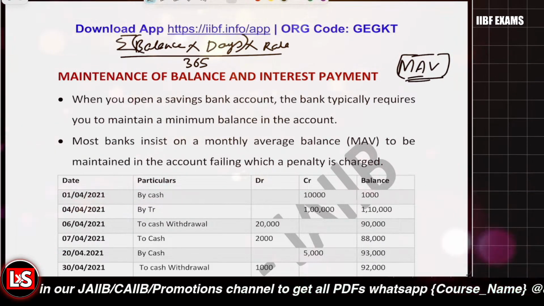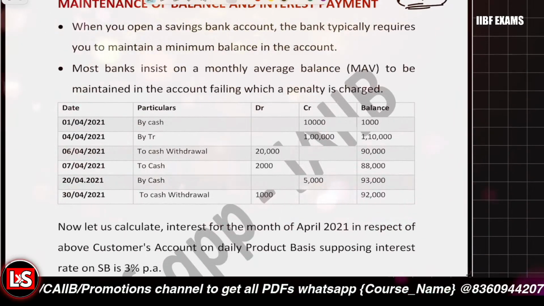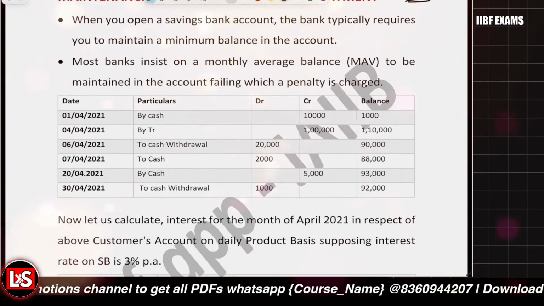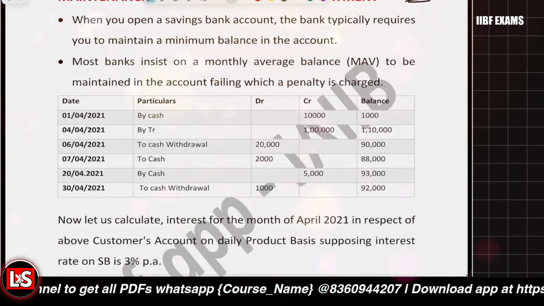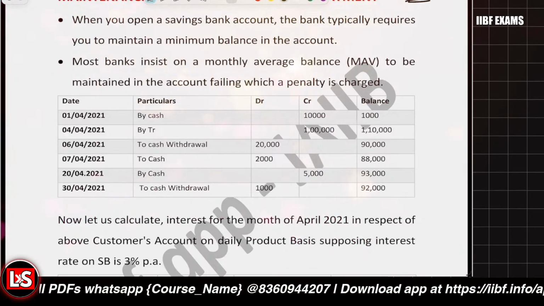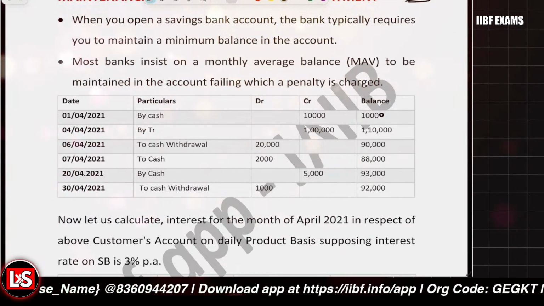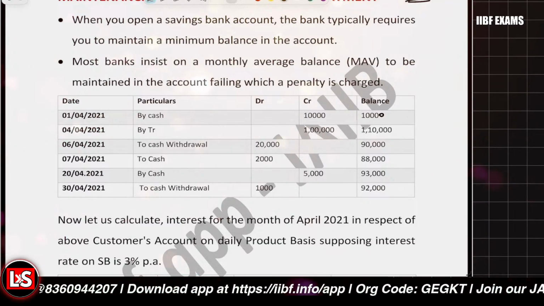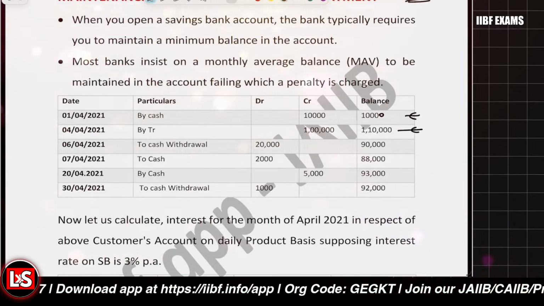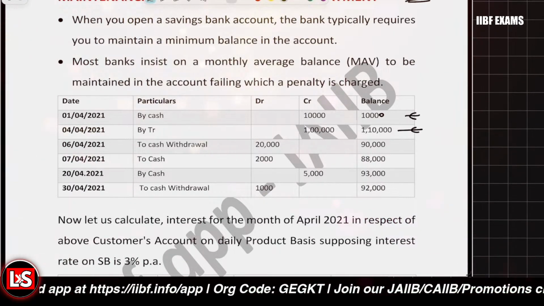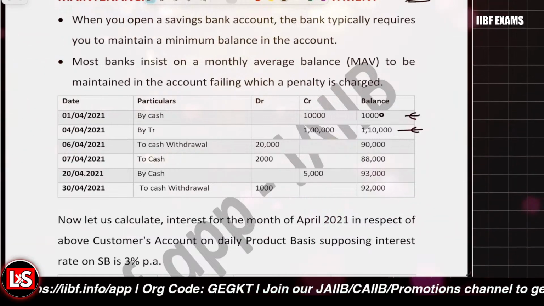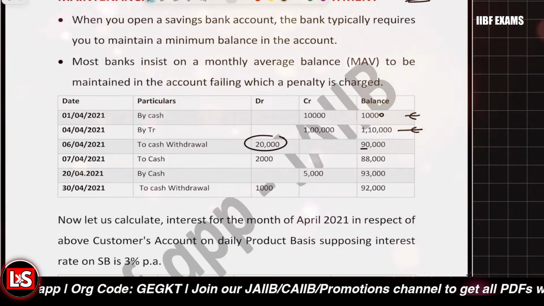Right? So let's assume that you deposited cash of rupees 10,000. Now the balance is rupees 10,000. Further, you credit rupees 1 lakh to it, so the balance is now 1 lakh 10,000. Further, on another date, you withdrew rupees 20,000, so the balance is 90,000.